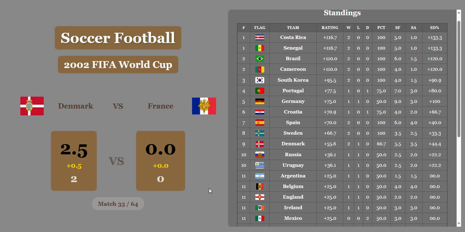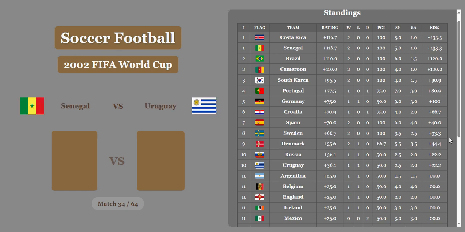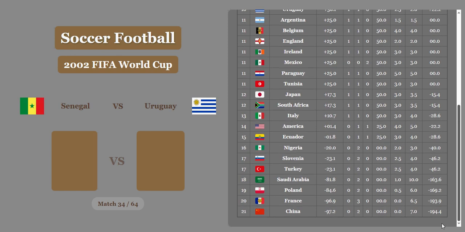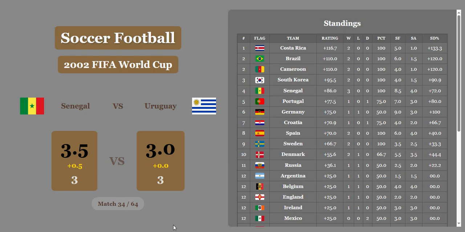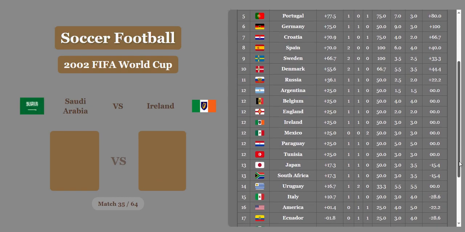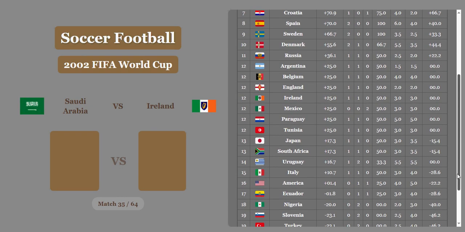They really put forth good teams. They are in 9th place, and France is in the 20th place above China, below Poland. 3-3, Senegal and Uruguay. Who's going to get the half goal? Senegal actually gets it. Senegal is going to come up with a big but narrow win over Uruguay. And they'll be in 4th place below South Korea and above Portugal. Uruguay down in 14th with 1 win and 2 losses.